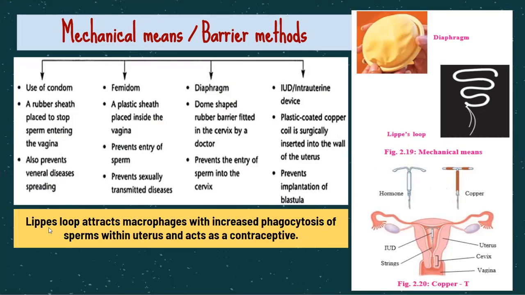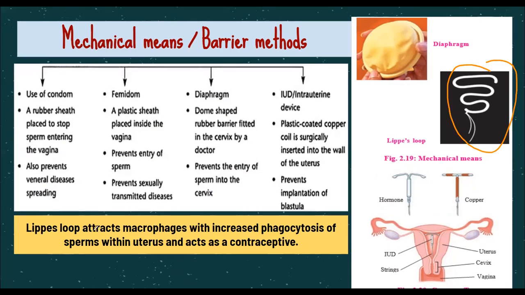One more barrier method is known. One more device, like you can see over here, this Lippes loop. This also can be inserted in the uterus. It also acts as a temporary birth control, which is known as a contraceptive. This attracts macrophages with increased phagocytosis of the sperm. So this Lippes loop attracts your macrophages, which are phagocytic in nature. That is, they will eat up the sperms.